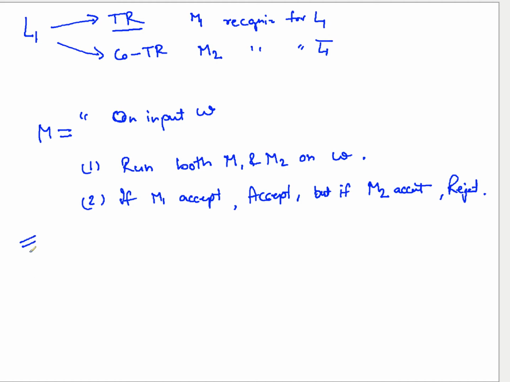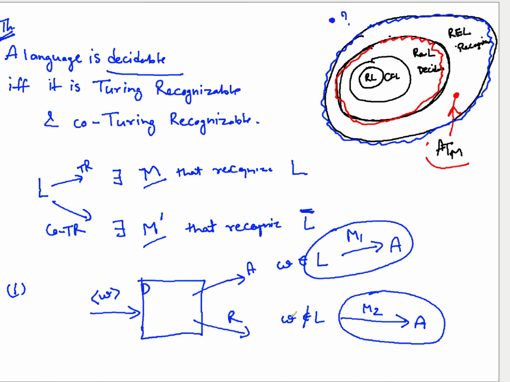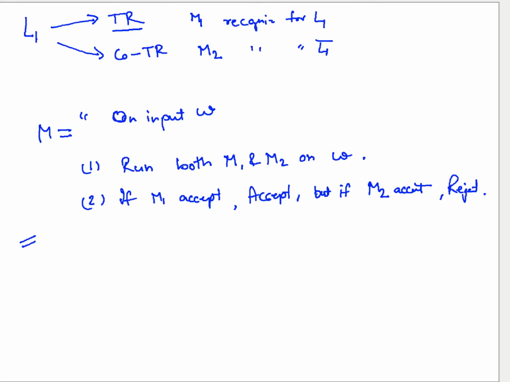So we proved both the directions. It's proved that whenever there is a decider, we can have a recognizer and a co-Turing recognizer for the complement and that language itself. And when you have recognizers for both sides, you can build a decider based on that. This theorem, remember very clearly and understand it very clearly, because it will be used in a different way for other proofs also. But the interesting part you can derive after using this theorem.